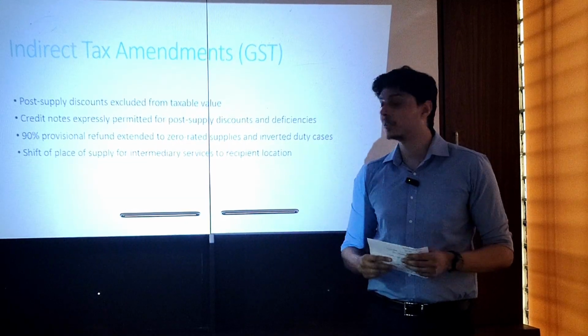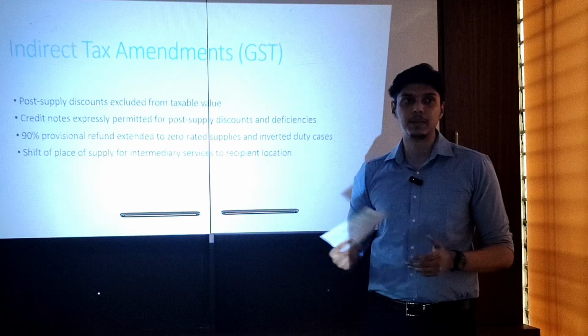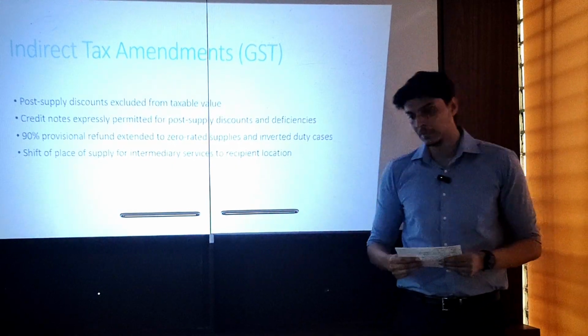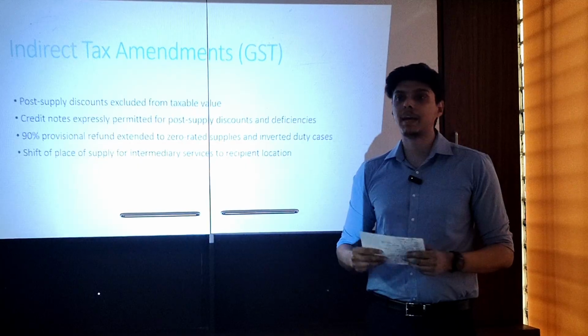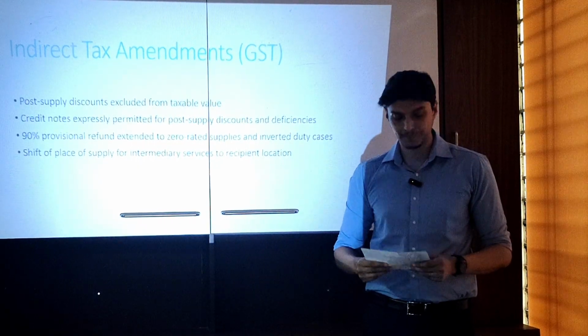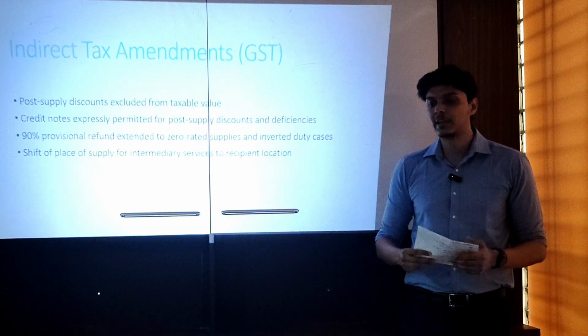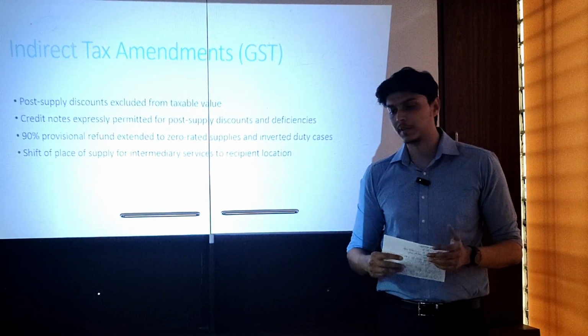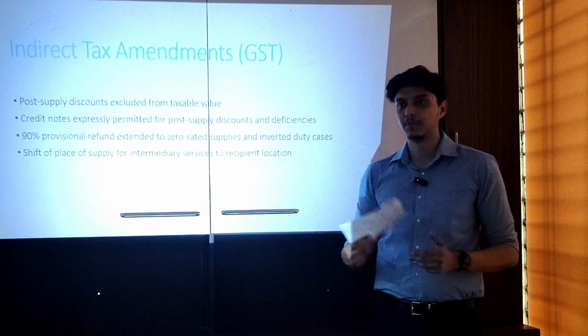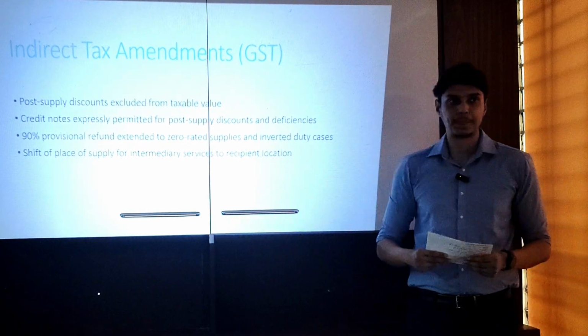But now what they are saying is, even if there is no pre-agreement, post-supply discounts will be excluded from taxable value. The same will be done when there is a valid credit note and the ITC is reversed by the opposing party. Next, credit note expressly permitted for post-supply discounts and deficiencies. So related to the first one, now you can raise a credit note for the same.